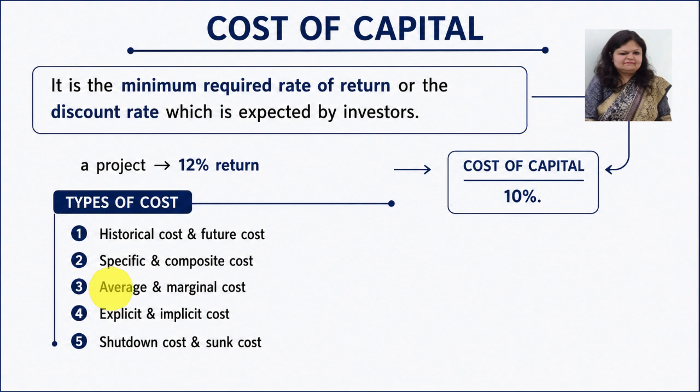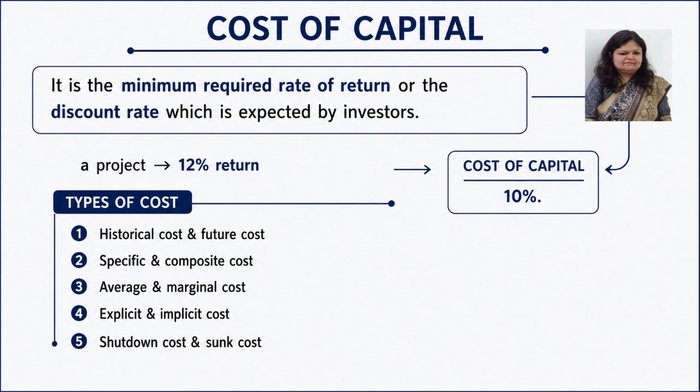Next is average and marginal cost. Average cost is the average cost for the production of a number of units, so it is calculated by total cost divided by number of units. And marginal cost is the cost of producing an additional unit.